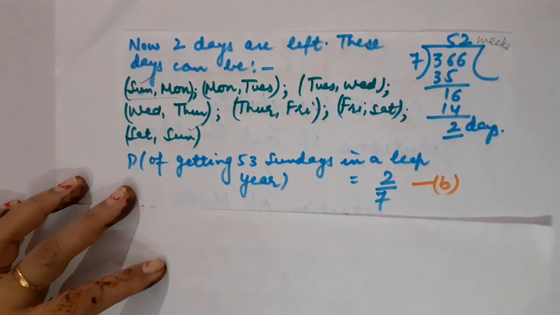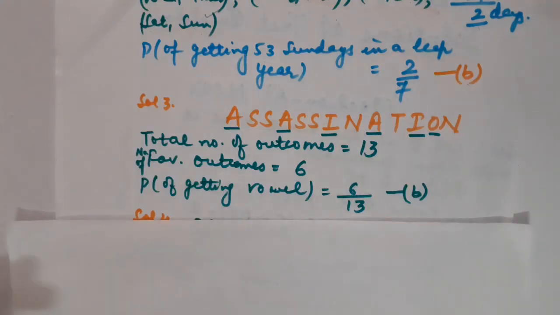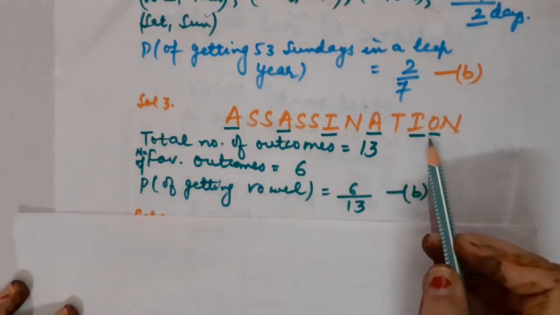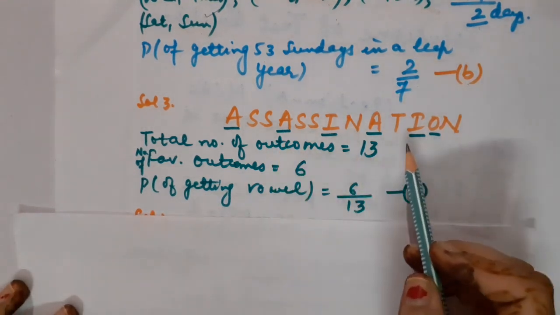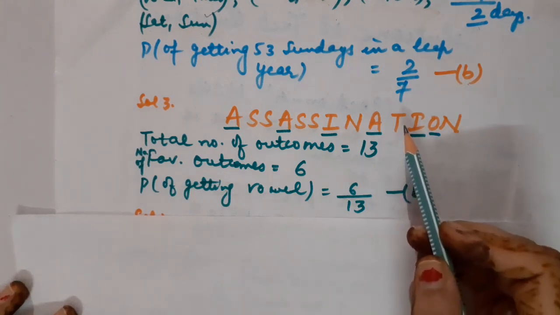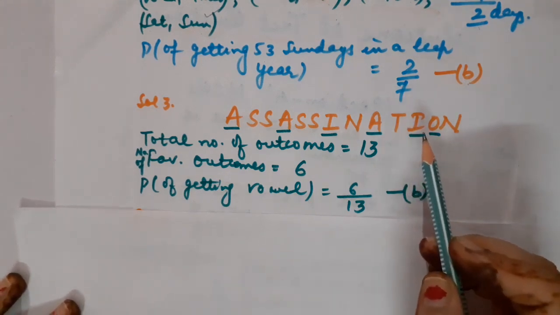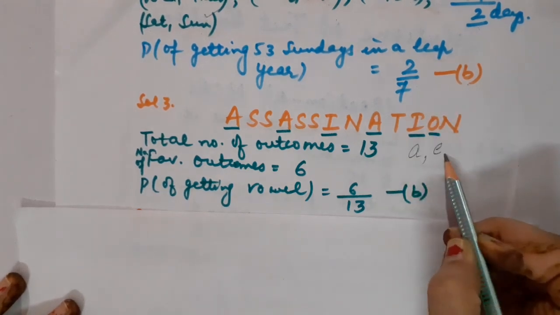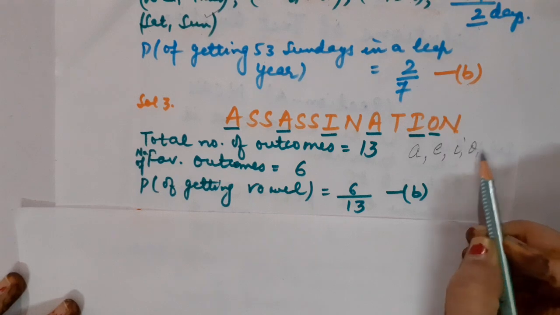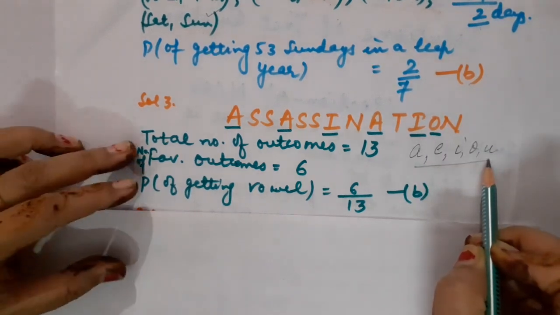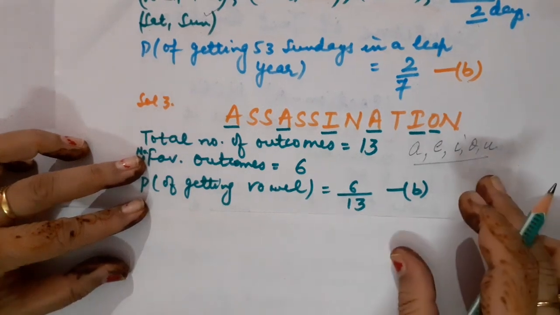Got it? Now children, our question number 3 is that in the word assassination, we have to calculate the probability to get the vowels. So children, you know that in the English alphabet there are total 26 alphabets. Out of those 26, A, E, I, O, U, these are 5 vowels. Correct? So the rest 21 are consonants.